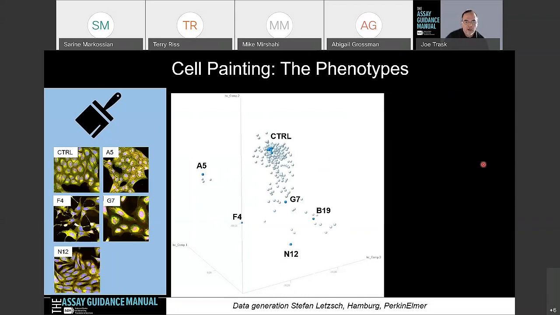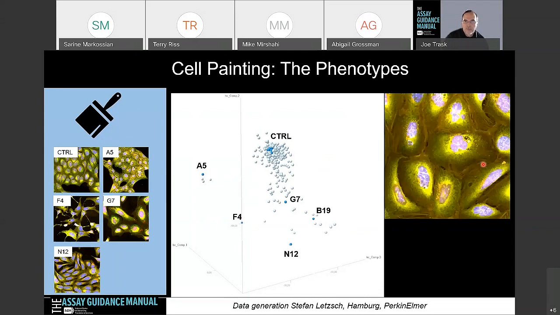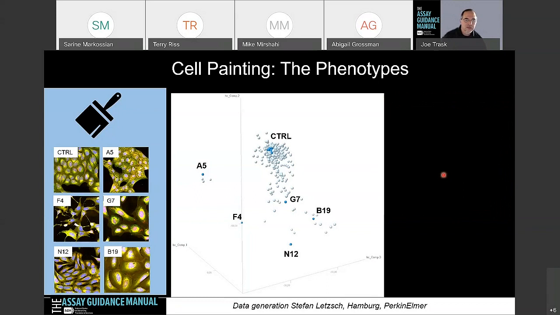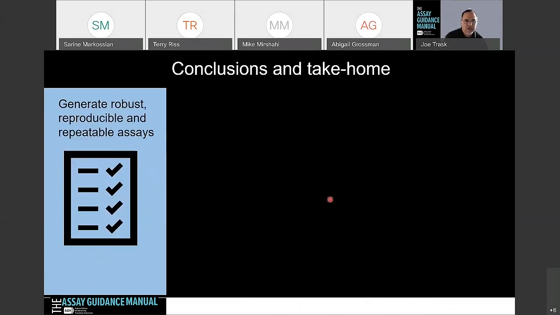And then we move to well B9. The nuclei look more multinucleated in shape, and the cells are much larger in size. So you can see that we can generate these different phenotypes here, and these are likely to cluster to these compounds having the same mode or mechanisms of action. And that's the key behind the cell painting process.